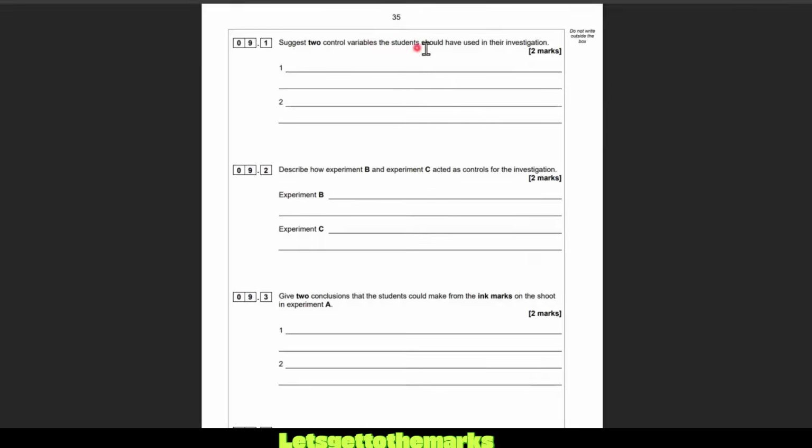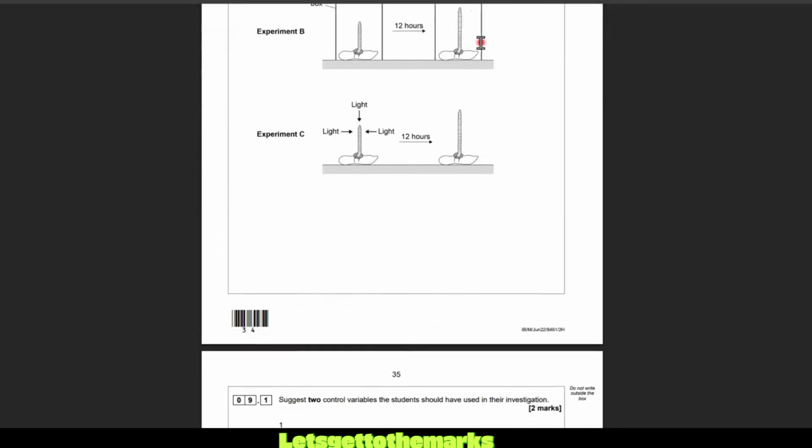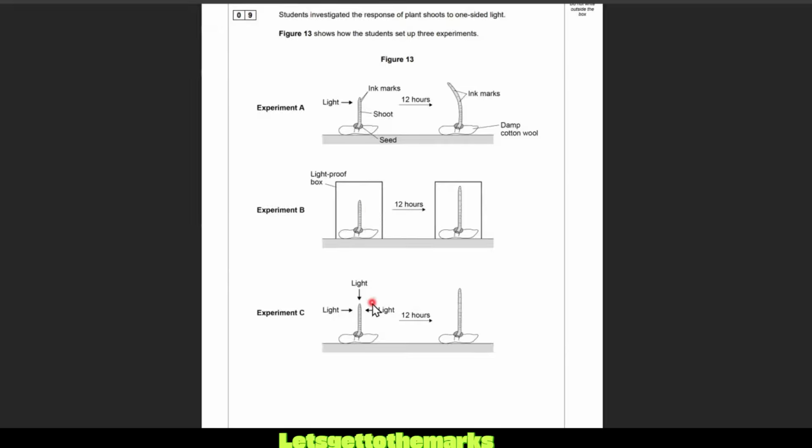9.1. Suggest 2 control variables the students should have used in their investigation. So what things would you keep the same between experiment A, B, and C to make sure they're fair? Obviously, you can't say remove the box, because they're putting the box there on purpose. So I would say it's with this damp cotton wool down here. What do we need to keep the same about the cotton wool? What should we keep the same about the seeds? And what should we keep the same about the light?